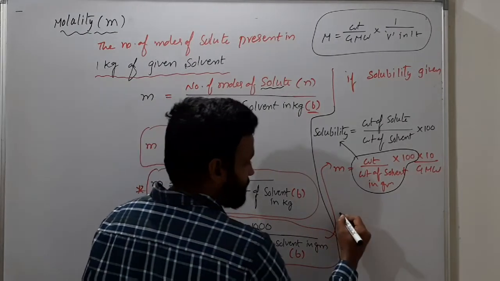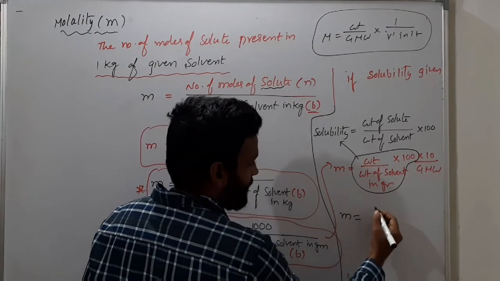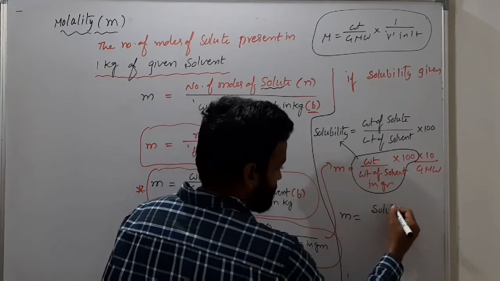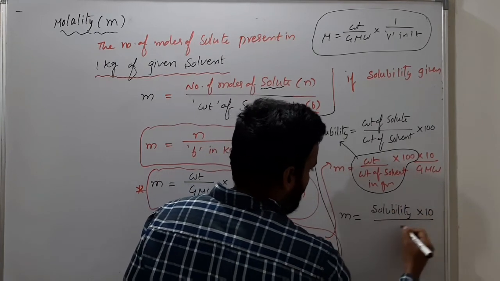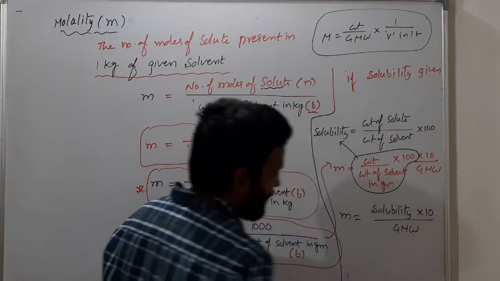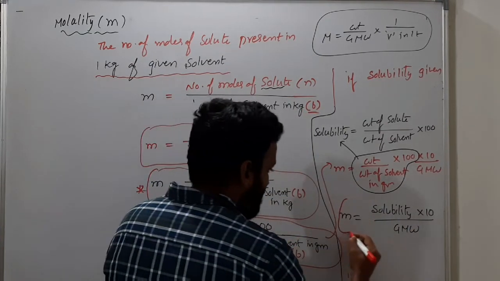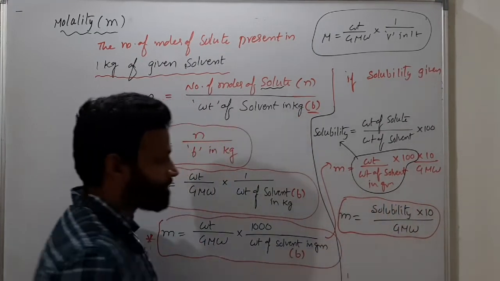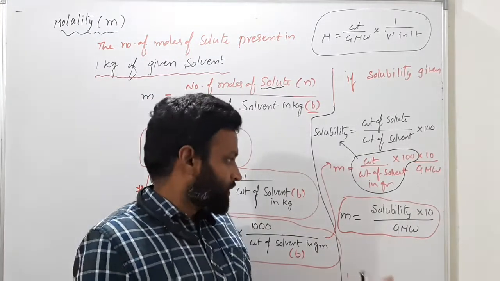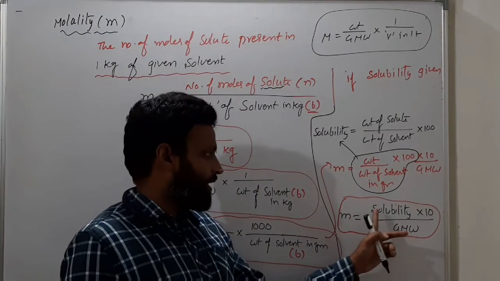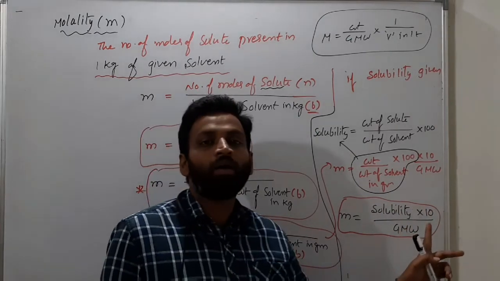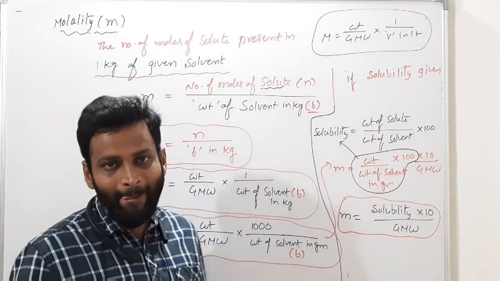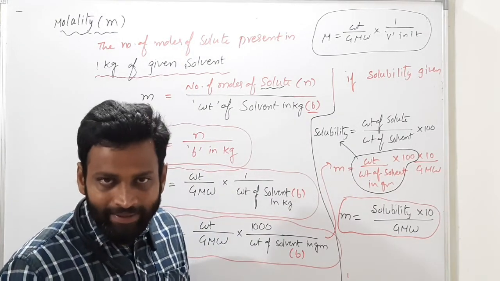Now for molality in terms of solubility, you can have a relation. Molality is equal to solubility into 10 by gram molecular weight. If solubility is given, this is the relation. Got it clearly?